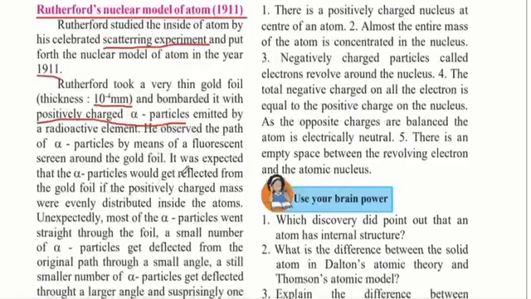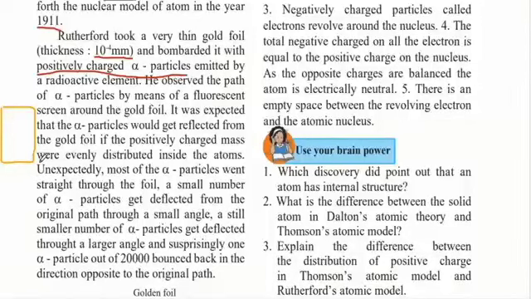It was expected that the alpha particles would get reflected from the gold foil if the positively charged mass were evenly distributed inside the atom. According to J. J. Thomson's plum pudding model, within an atom the positive charge is equally distributed.